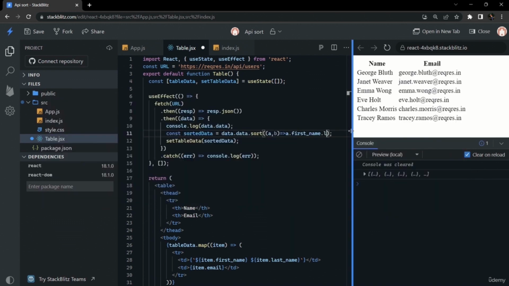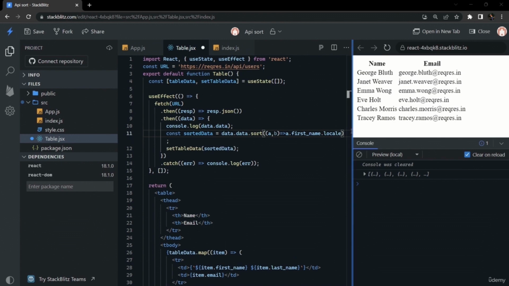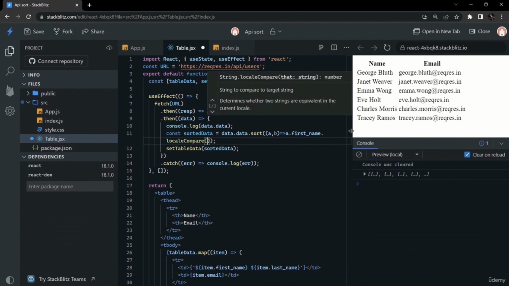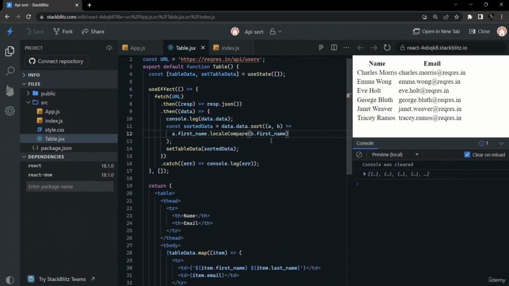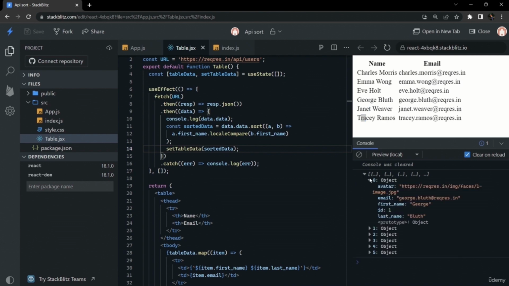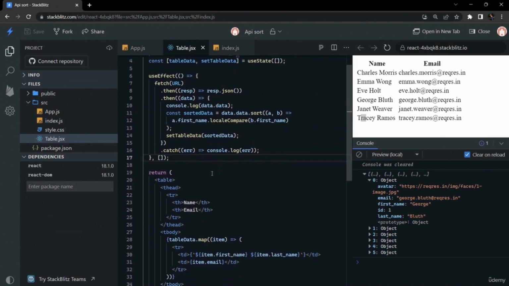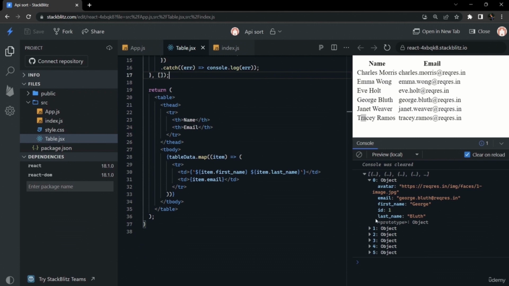So we'll just write a.firstName, and we will use the JavaScript method localeCompare, and we will write b.firstName inside of it. So this function just returns 0, 1, or -1 depending upon the order of the first name. You can choose any method that seems fit to you. After using this method, you can see that our names are ordered correctly in ascending order. So C for Charles is at the top and T for Tracy is at the bottom. So our app is complete.